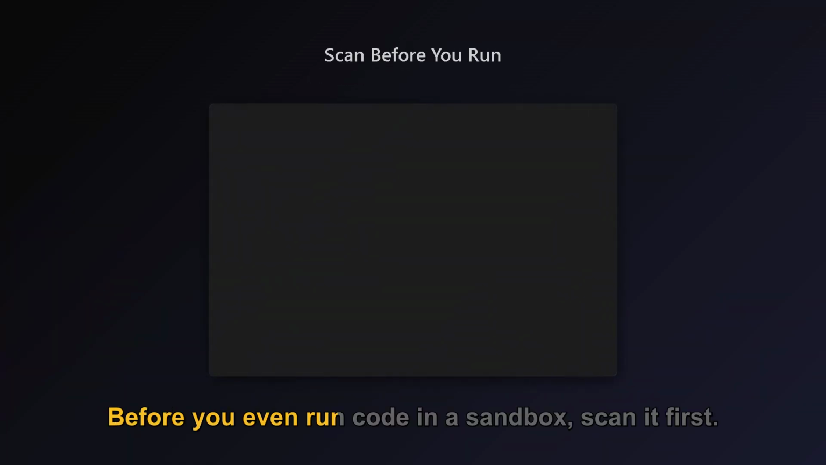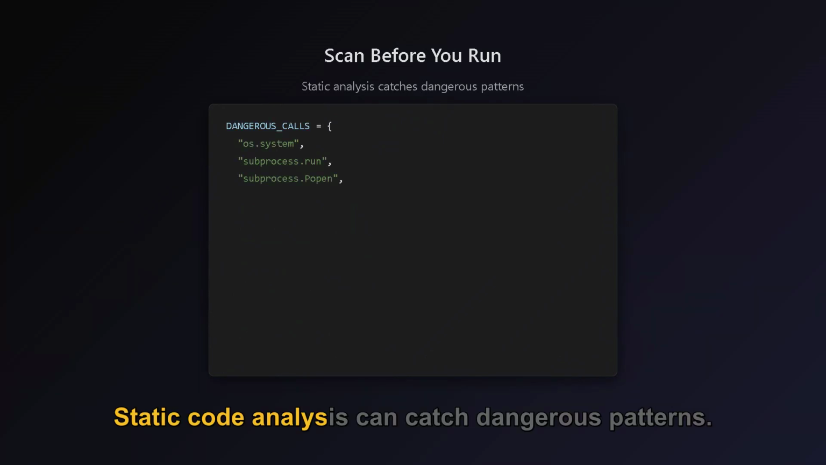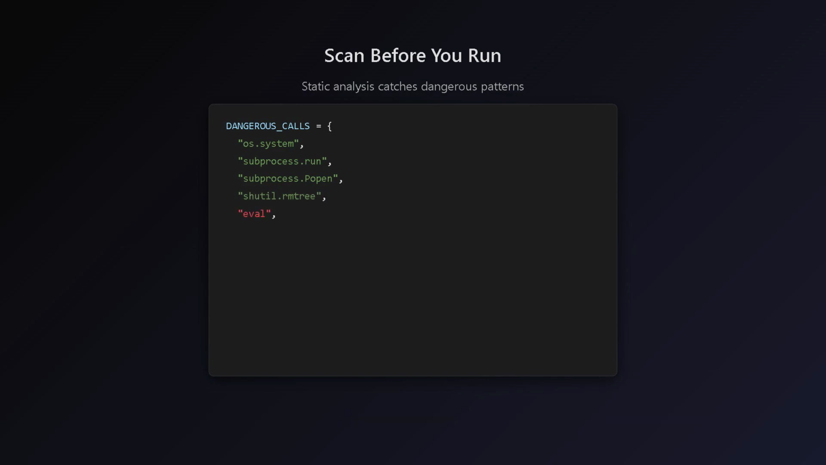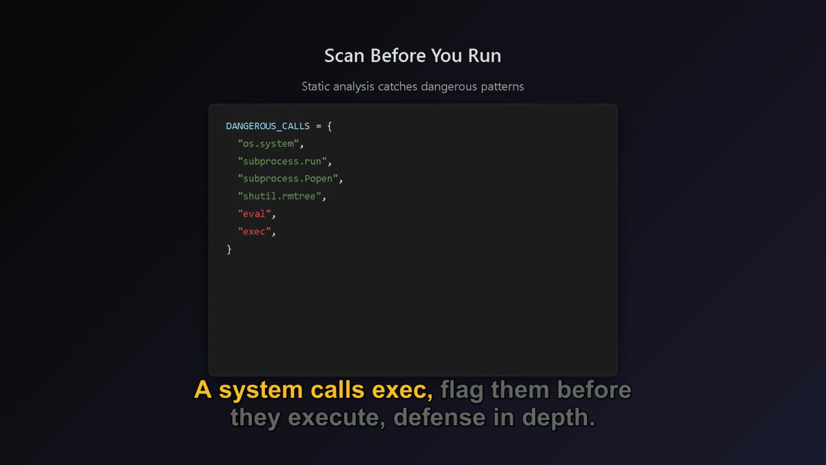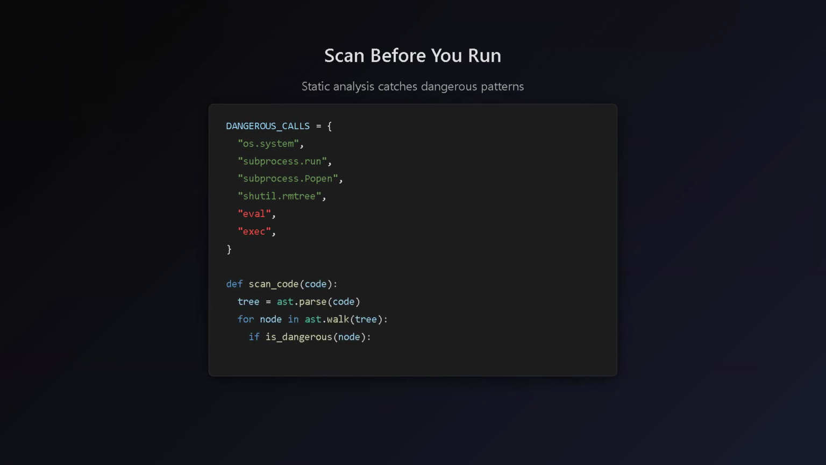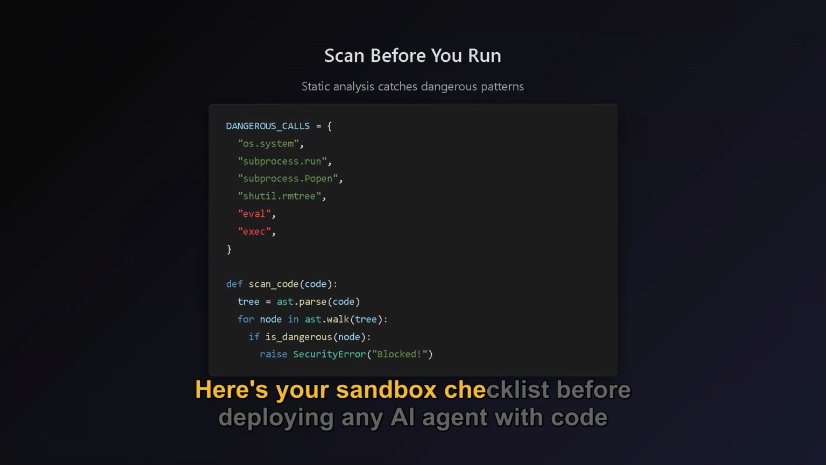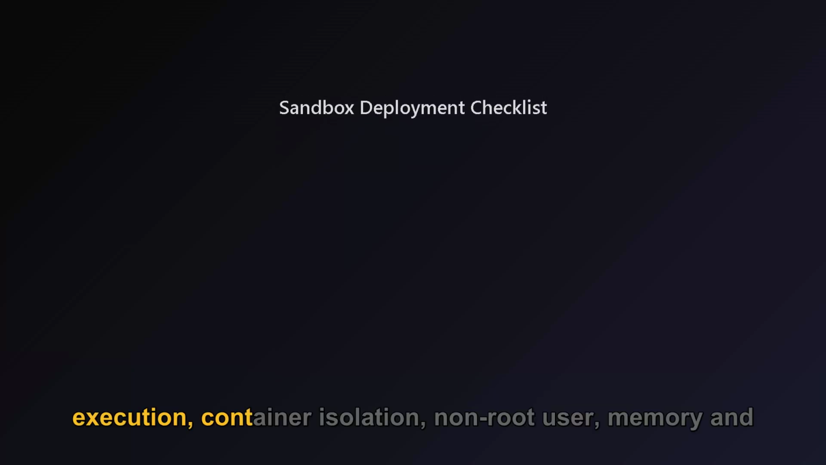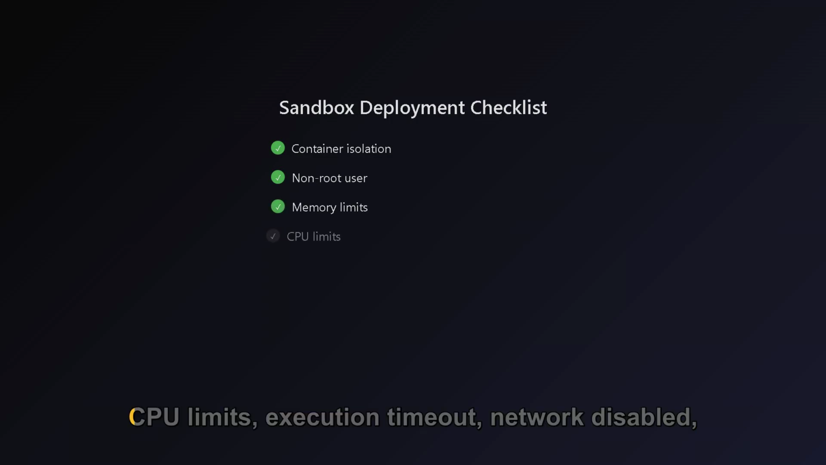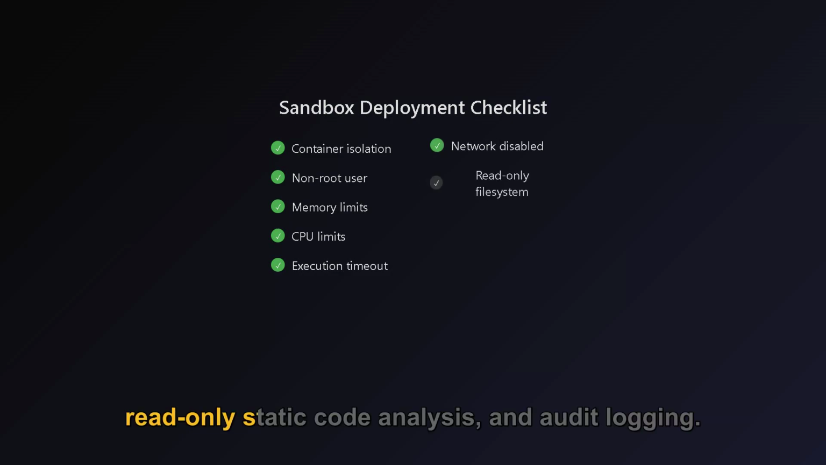Before you even run code in a sandbox, scan it first. Static code analysis can catch dangerous patterns, OS system calls, exec. Flag them before they execute. Defense in depth. Here's your sandbox checklist before deploying any AI agent with code execution. Container isolation, non-root user, memory and CPU limits, execution timeout, network disabled, read-only, static code analysis, and audit logging.